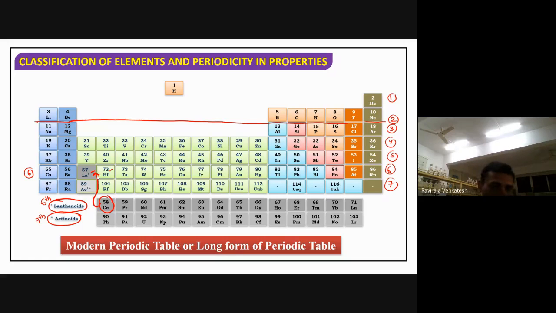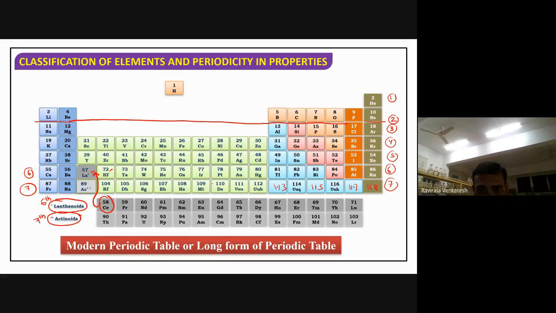So you cannot place lanthanides between 57 and 72. You can't place them in the middle of the periodic table. It is impossible. Why? Because if you place them, you get difficulties in learning the periodic properties. That is the reason they placed the 6th period separately. Similarly the 7th period: in the 7th period you have 87 to 118. I am writing here 118, 117, 115, 113. So in the 7th period you have 32 elements.